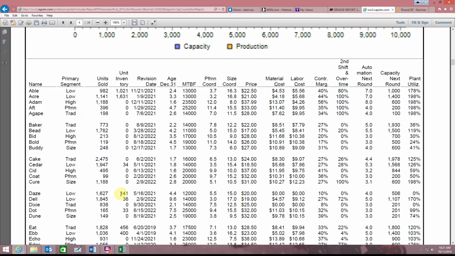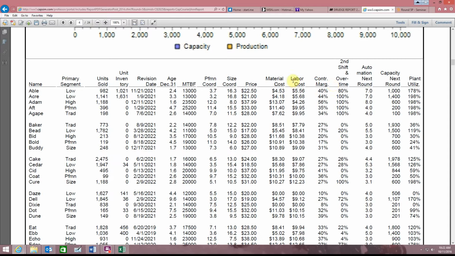Days didn't make any in round 5. That's why it's showing its material and labor costs, but the contribution margin's 10%, which tells us there were costs attributed to it that were reported in this round but came from last round. Lots of accounting theory in there that I don't need to get into now, so we'll ignore Days.